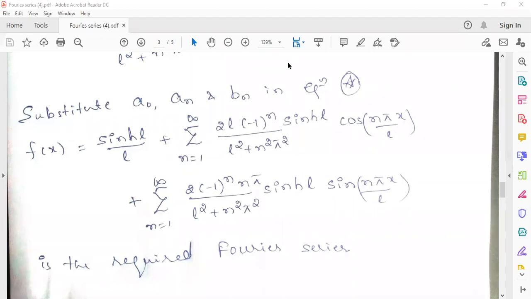Anudeep? No, sir. Understood? No, sir. Anila? Understood? Yes, sir. Okay. Anish Kumar? Anish? Yes, sir. Okay, okay.